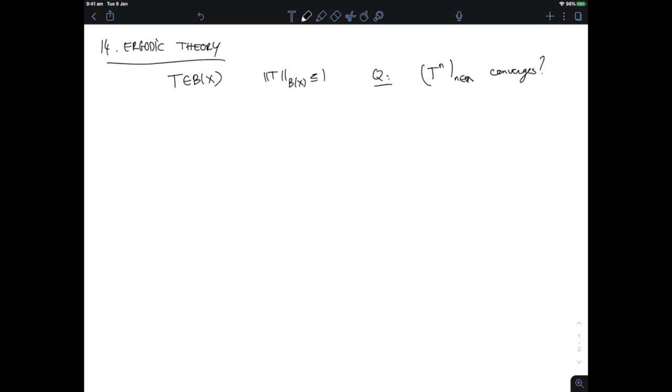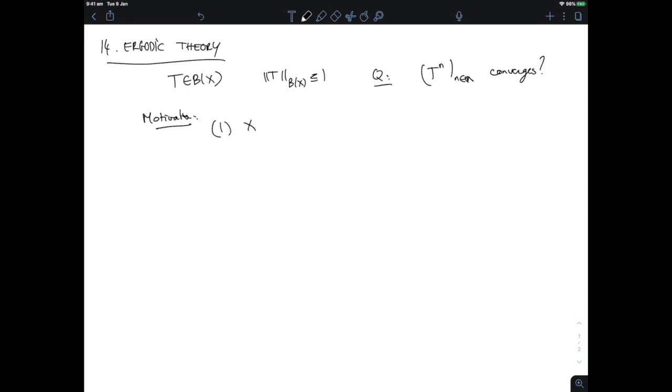Okay, now why do we want to study this? So let me give you motivation. First of all, the key motivation of ergodic theory coming from where it is typically applied, and second of all, maybe a motivation that is more internal to spectral theory.